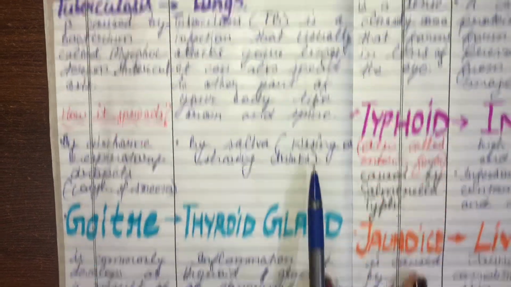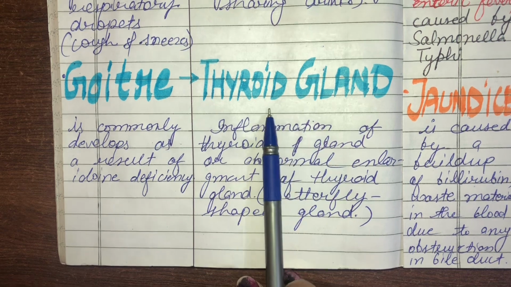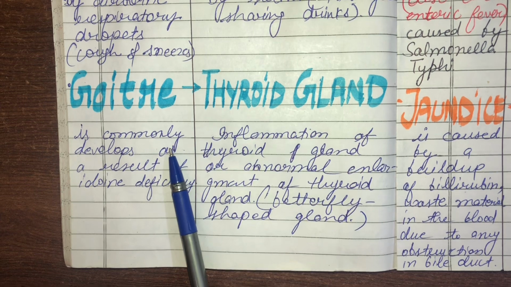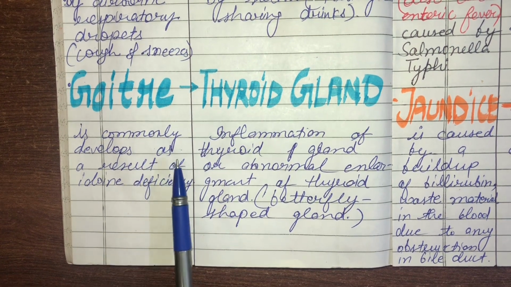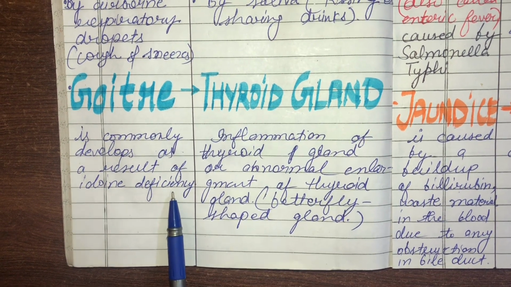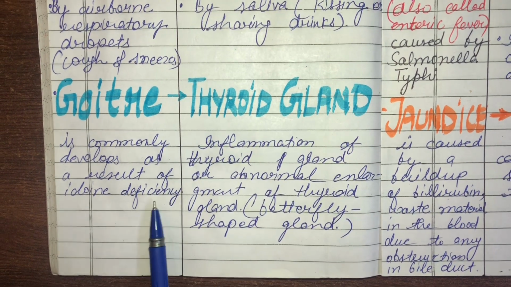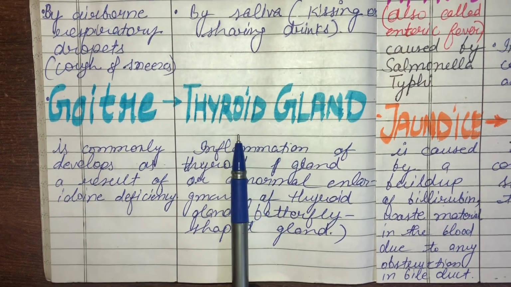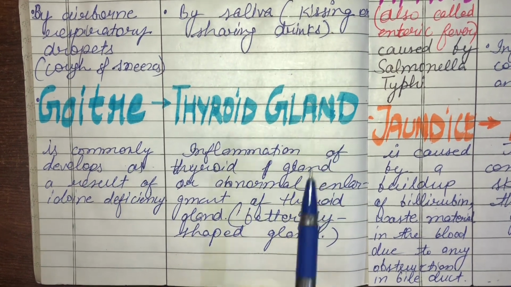So the next disease we will discuss is goiter. Goiter is a disease of the thyroid gland. Whenever a person has an iodine deficiency, it causes goiter. It commonly develops as a result of iodine deficiency. You can also see many ads on TV showing the enlargement of the neck; that picture is about goiter. So goiter affects the thyroid gland.